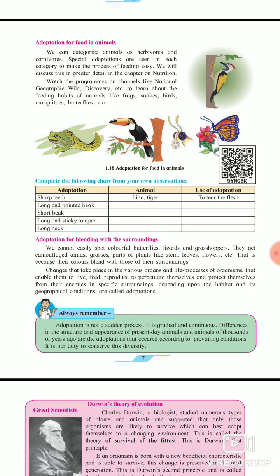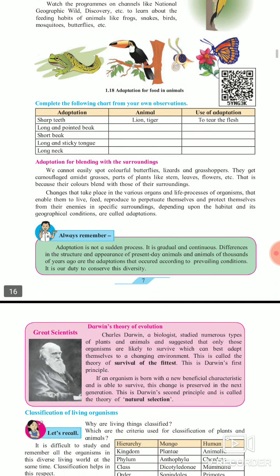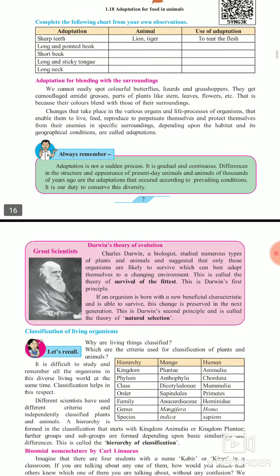Now, which birds have a short beak? What is the use of that short beak? You have to write it down in that table. Long and sticky tongue: lizard. Actually, a lizard has a long and sticky tongue to eat insects. After that, long neck, giraffe. The giraffe has a long neck, so you have to write the example and the particular use of that adaptation. Okay, so this is about adaptation in food.